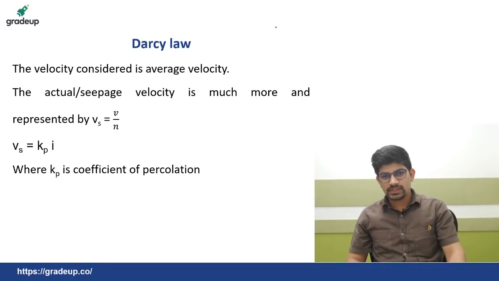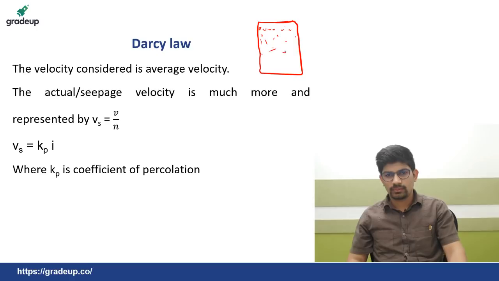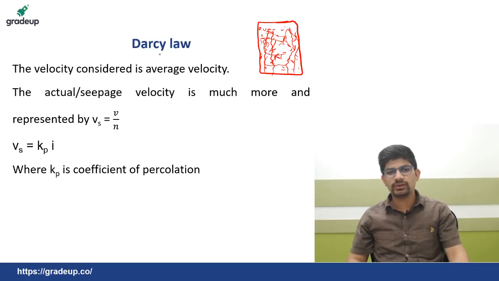Now, see, if this is a soil mass, let us suppose it is composed of particles like this. So, this is the soil. Now, this is having voids in it through which the flow of water will occur. The water will flow like this, through voids. So, the velocity which is given by Darcy is the average velocity. In actuals, the water is not flowing through these particles, it is flowing through the voids.